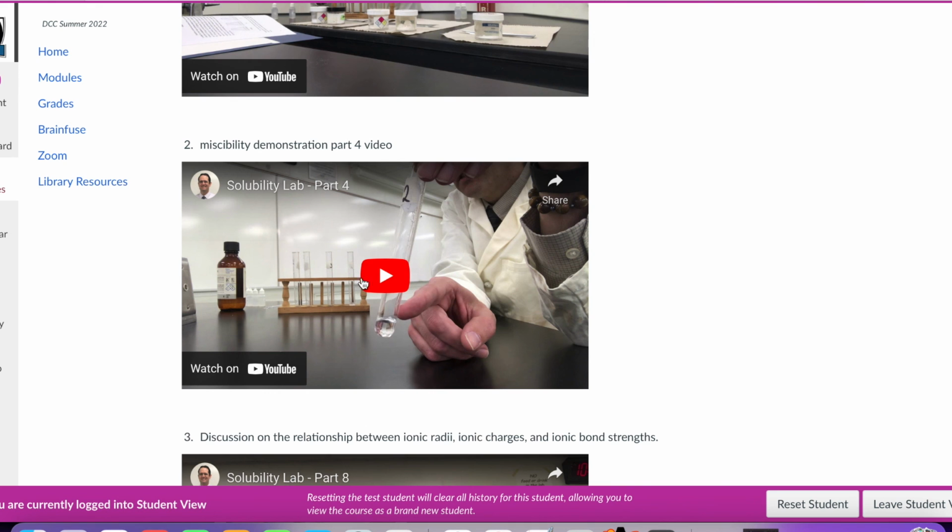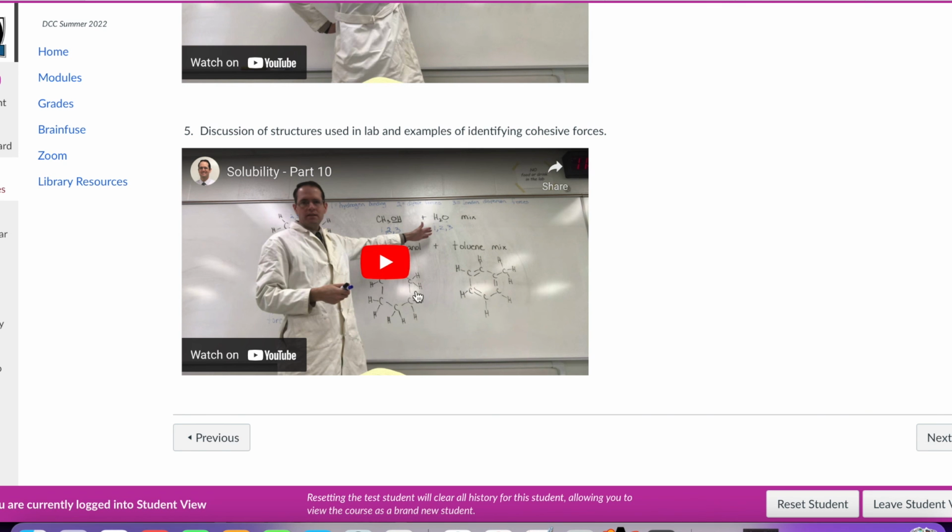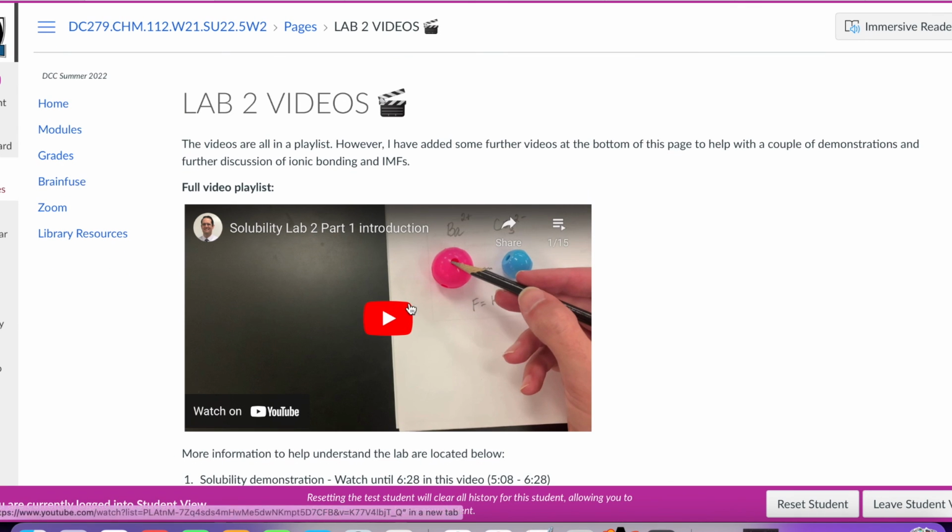Sometimes I just give you the data, okay, and I show you what happens with a test tube. Other times I actually discuss, hey, this molecule looks like this, and this is why it does what it does. And in the introduction, I remind you of polarity, which you may not remember from Chem 111.